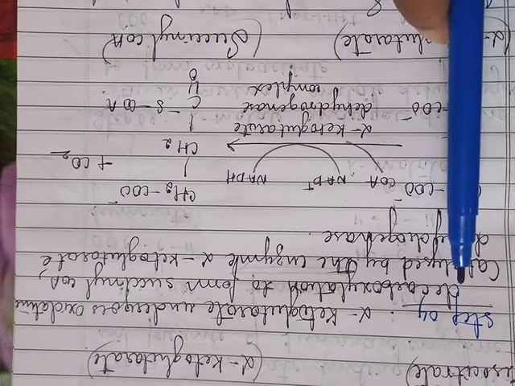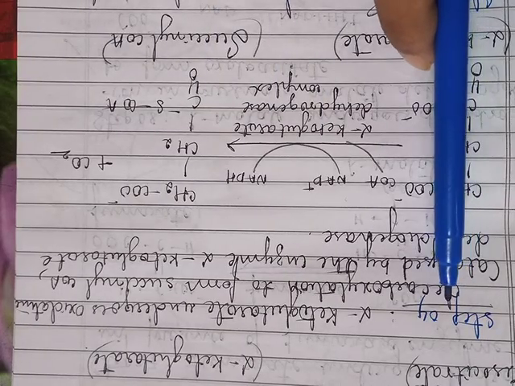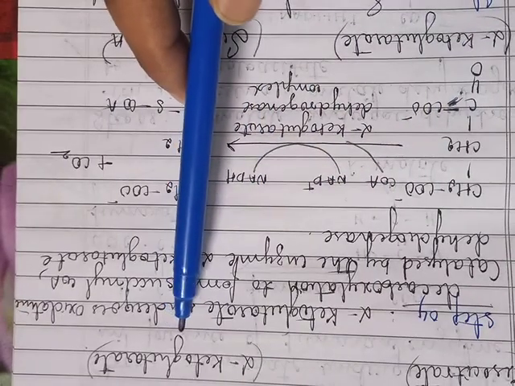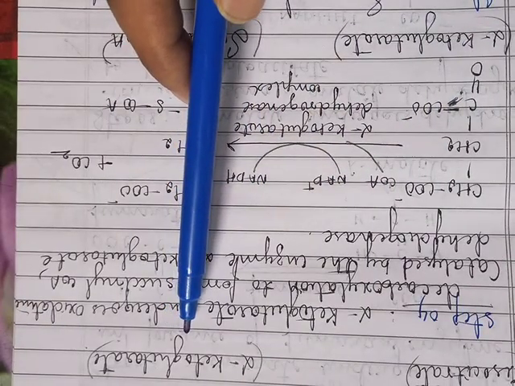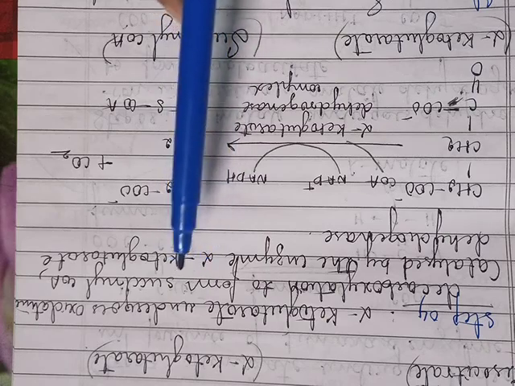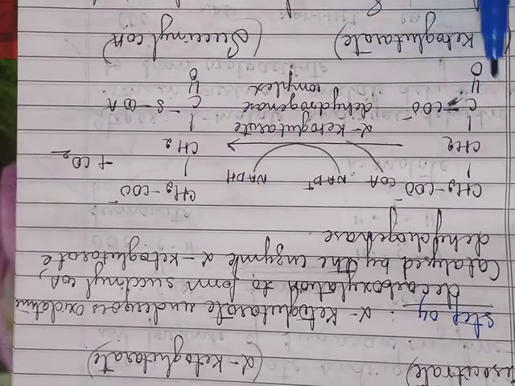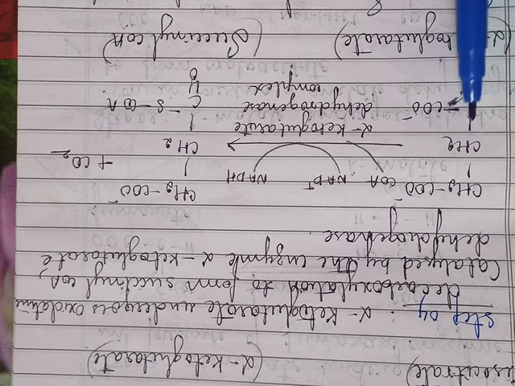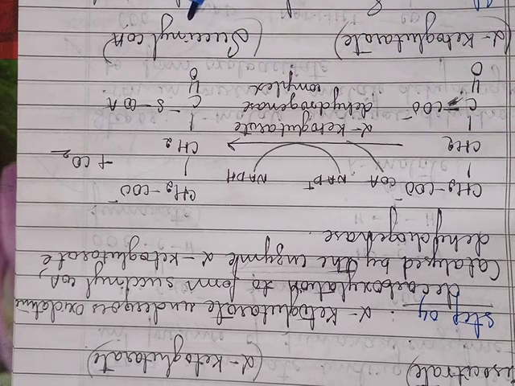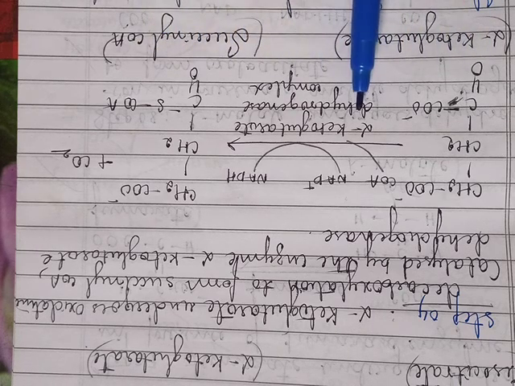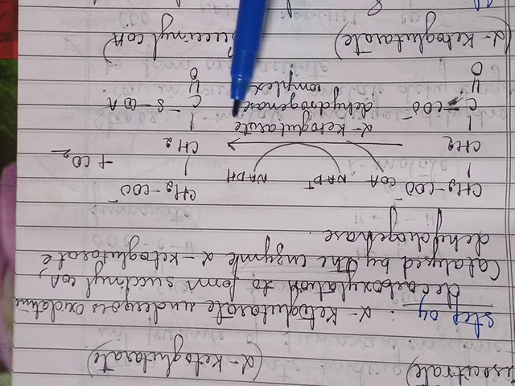So in the next step, that is step number 4, the alpha ketoglutarate which is formed in the third step undergoes oxidative decarboxylation to form the succinyl coenzyme A. This reaction is catalyzed in the presence of an enzyme called alpha ketoglutarate dehydrogenase enzyme.